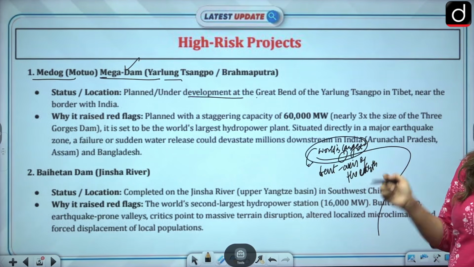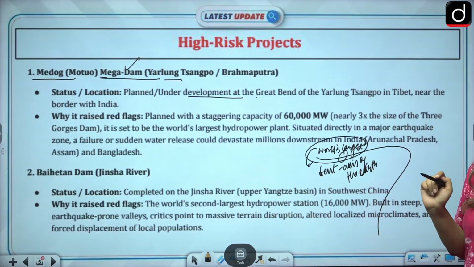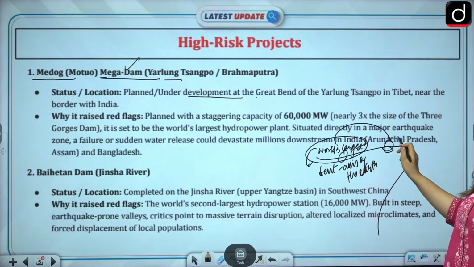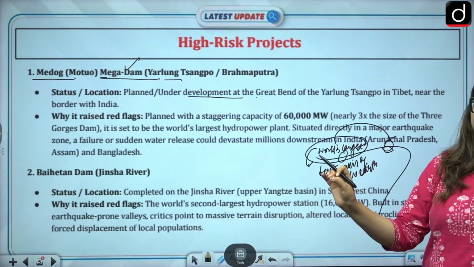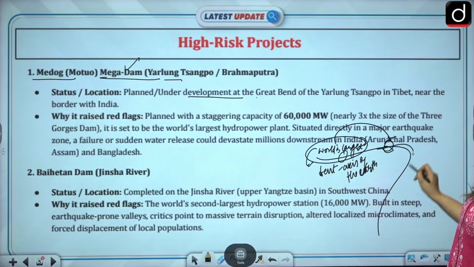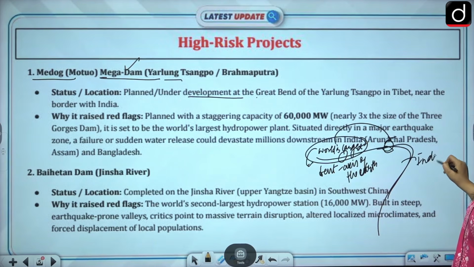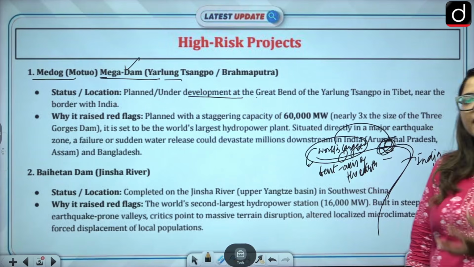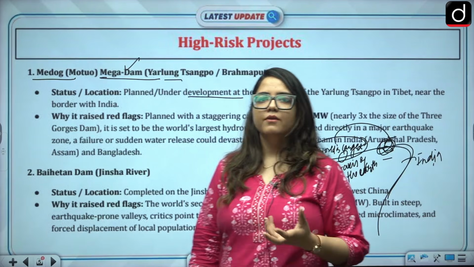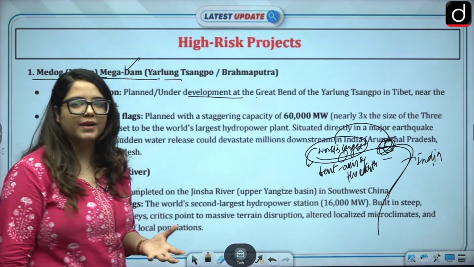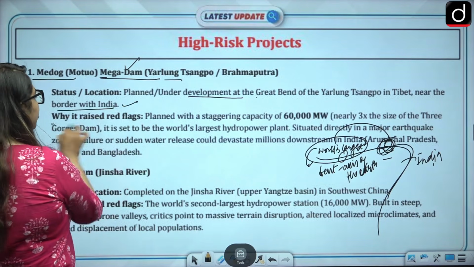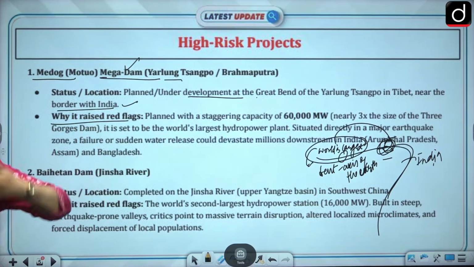That was the world's largest. Now, the Medog project that has been proposed is the world's largest because it is bigger than this one as well. And that is being constructed at the very point where this river takes a turn and enters into India. At this entry point, they're building this dam. We ought to be concerned. We have to be concerned. What other option do we have? Near the border with India, it is happening. It raised red flags, all over red flags.